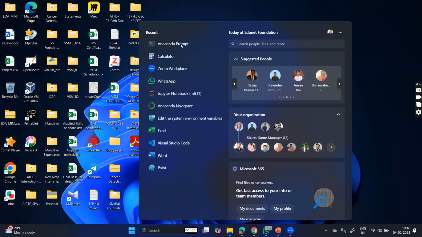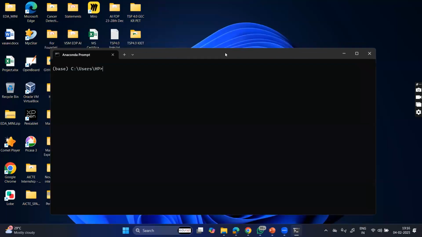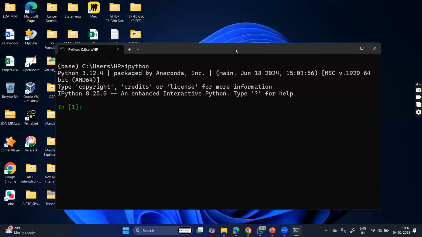Let me open the Anaconda prompt. Here, let's see what are the different ways of writing the print function. You can use Python, or maybe IPython also; it will give you the interactive Python here.